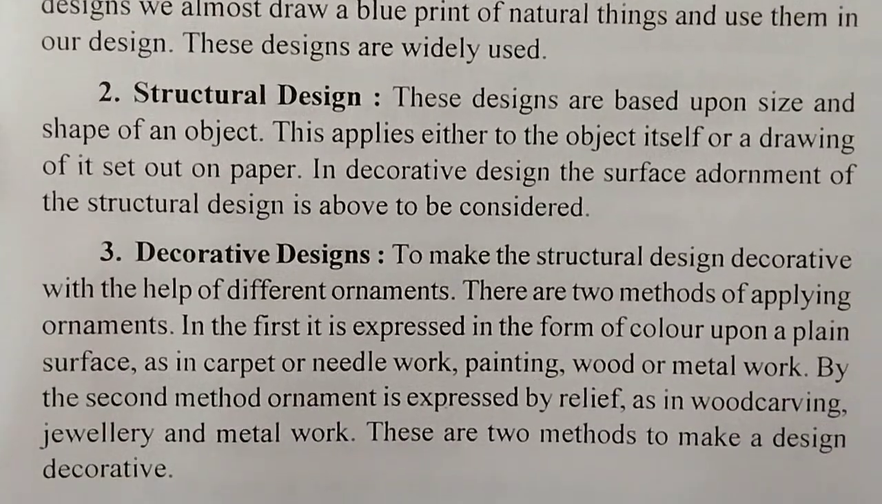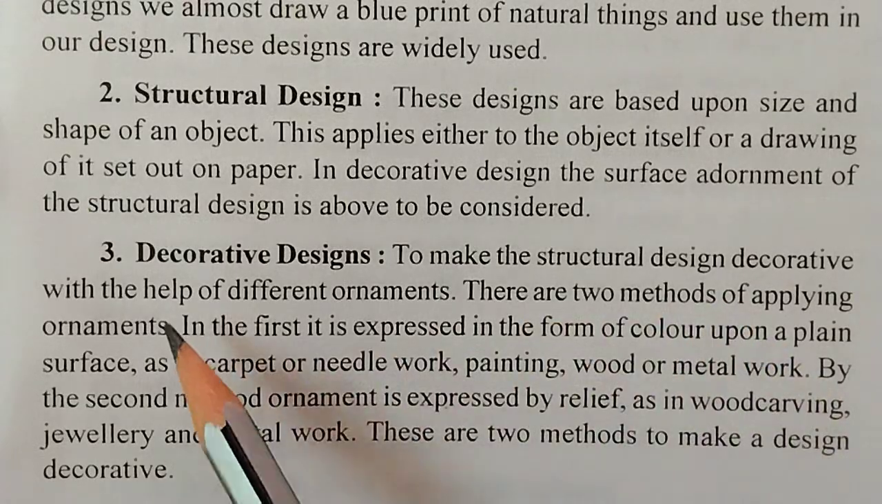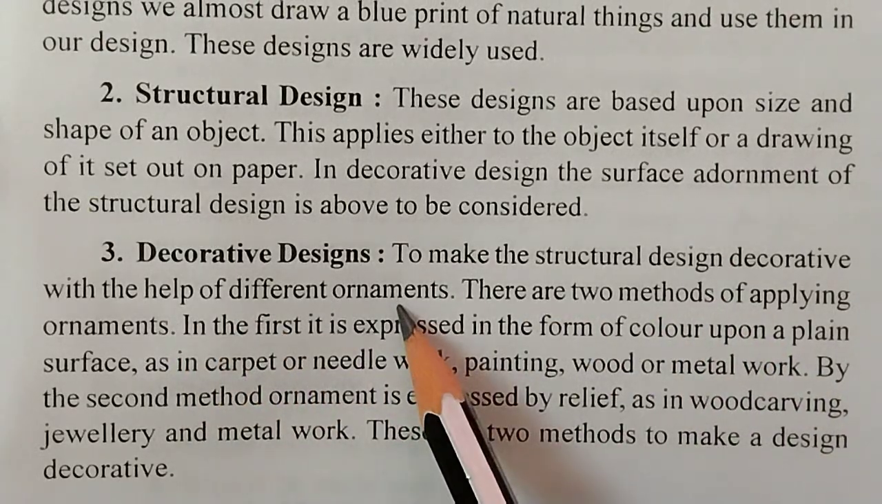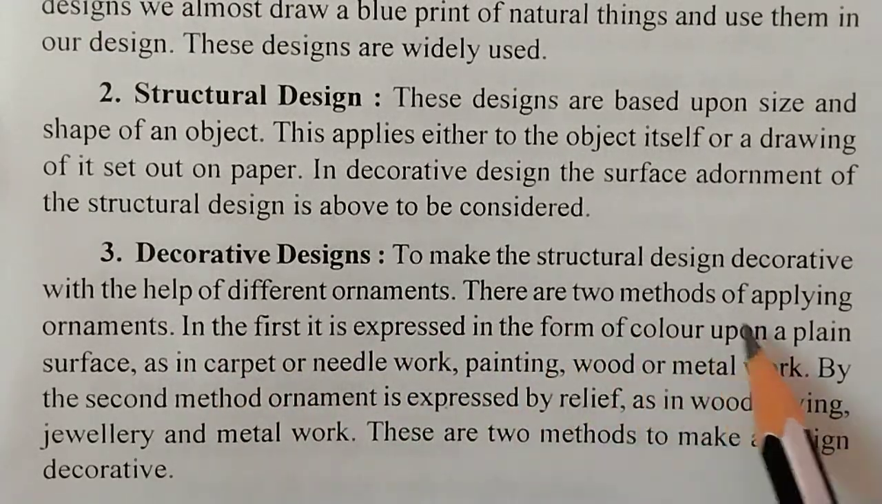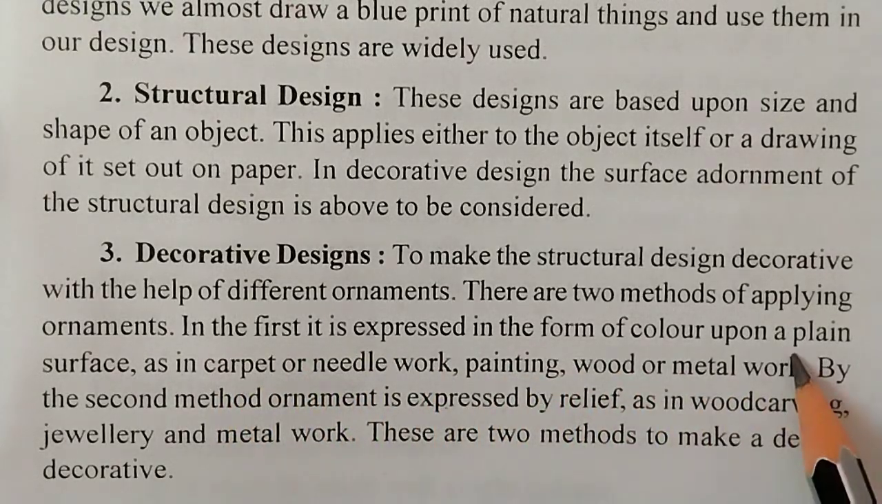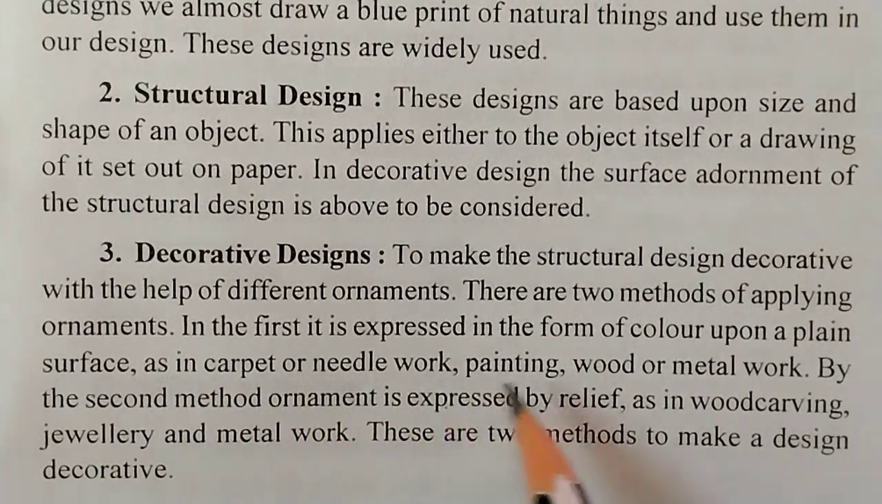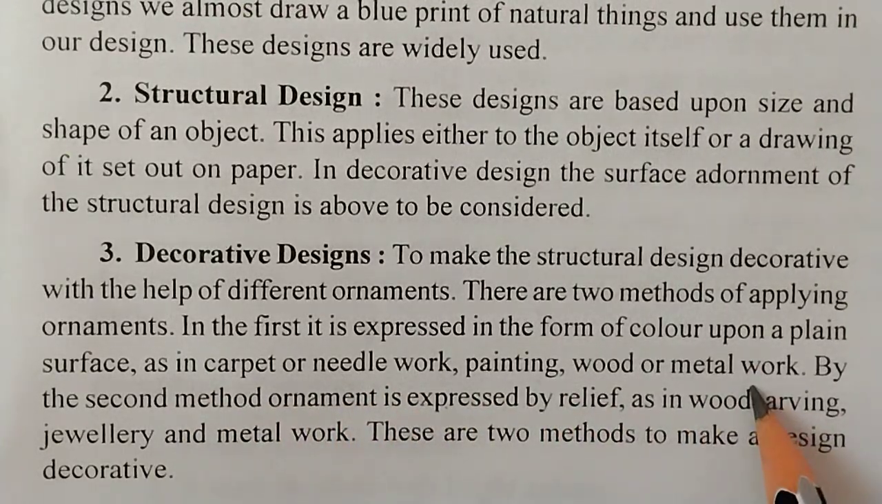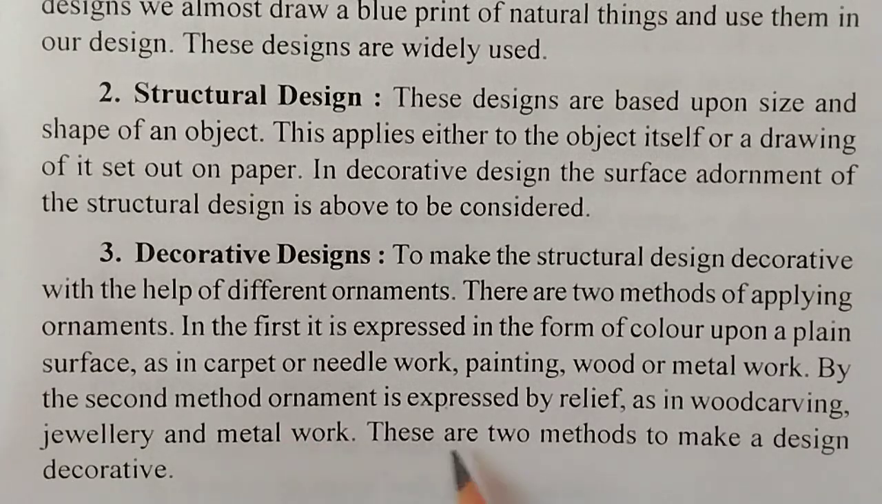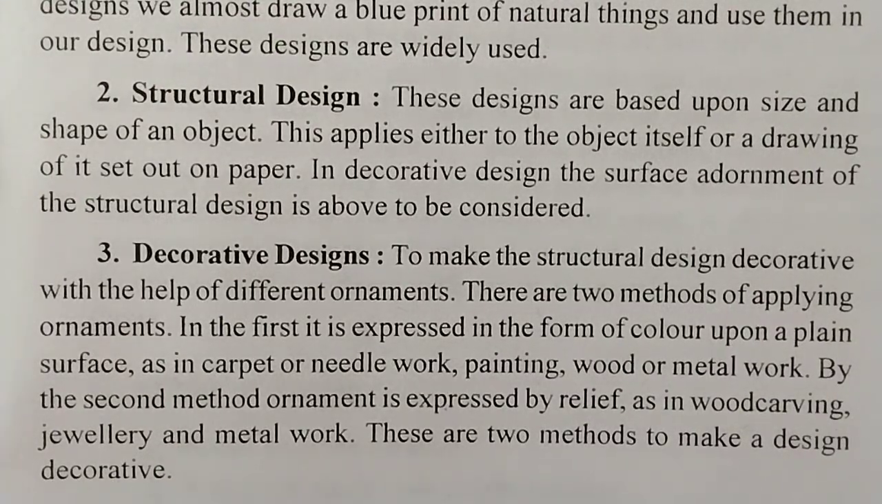Next is decorative designs, ਜਿਹਨੂੰ ਅਸੀਂ ਡੈਕੋਰੇਸ਼ਨ ਦੇ ਲਈ ਯੂਜ਼ ਕਰਦੇ ਹਾਂ. To make the structural design decorative with the help of different ornaments. There are two methods of applying ornaments. In the first, it is expressed in the form of color upon a plain surface, as in carpet or needlework, painting, wood or metalwork. By the second method, ornament is expressed by relief, as in wood carving, jewelry and metalwork. These are two methods to make a design decorative.